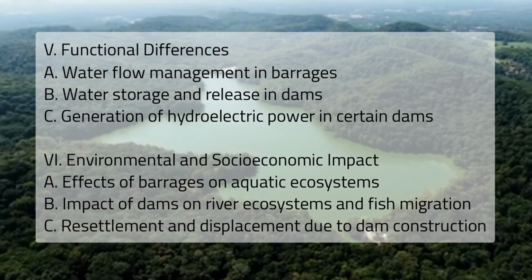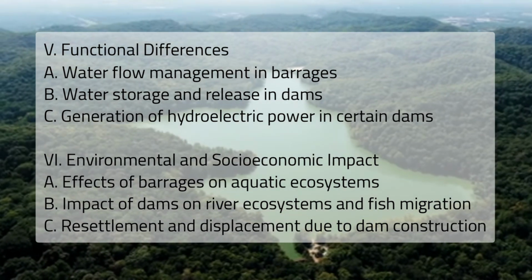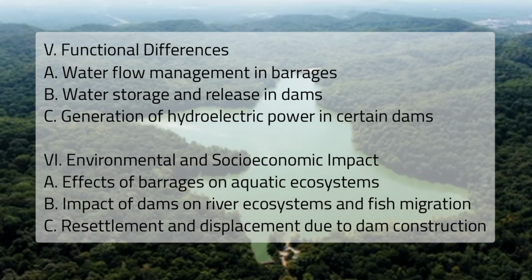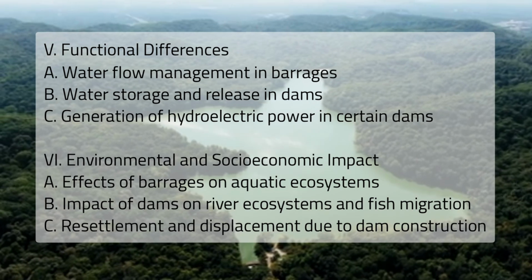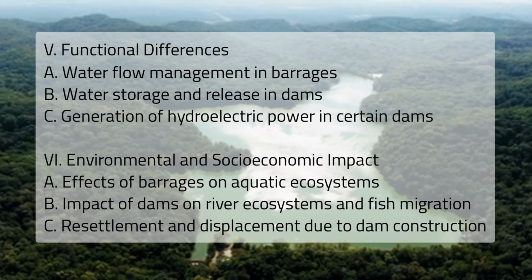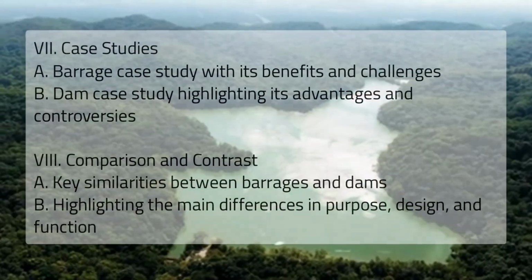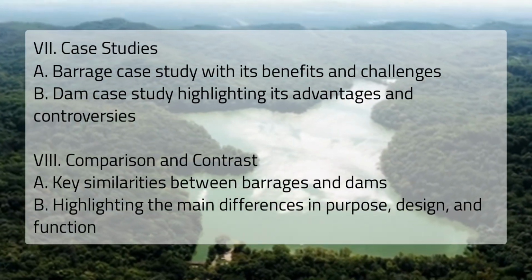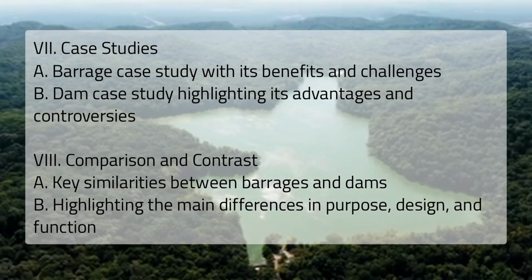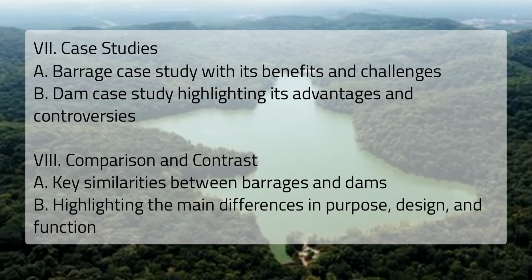6. Environmental and socioeconomic impact. A. Effects of barrages on aquatic ecosystems. B. Impact of dams on river ecosystems and fish migration. C. Resettlement and displacement due to dam construction. 7. Case studies. A. Barrage case study with its benefits and challenges. B. Dam case study highlighting its advantages and controversies.